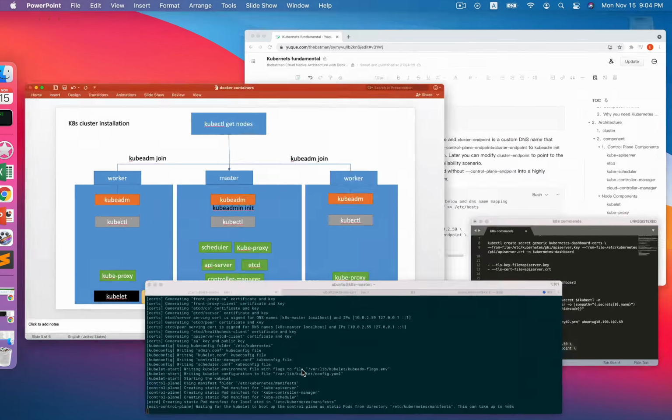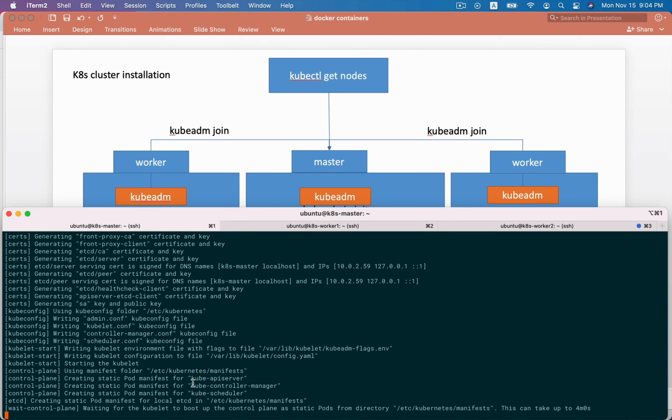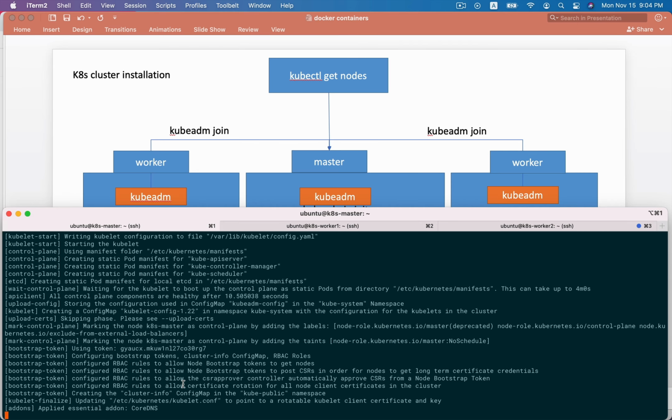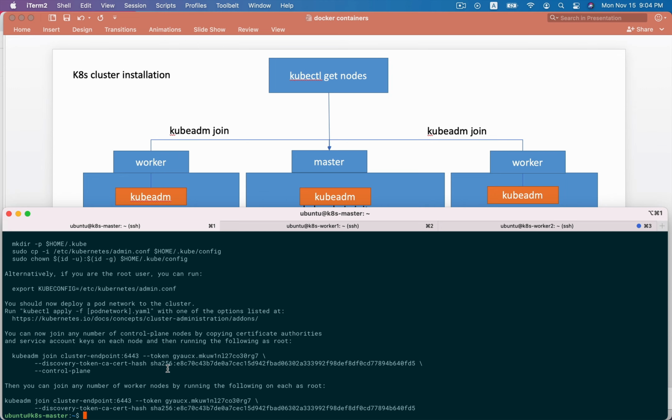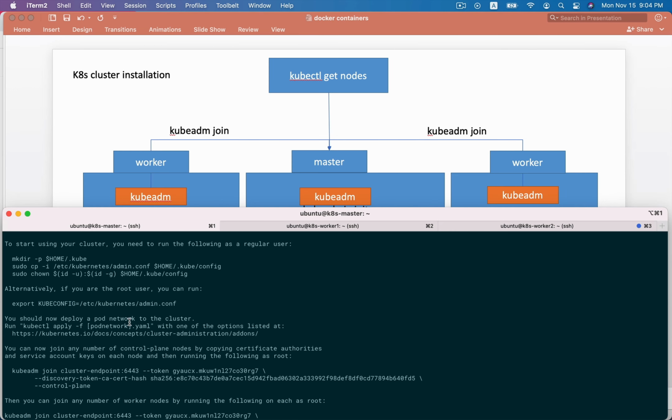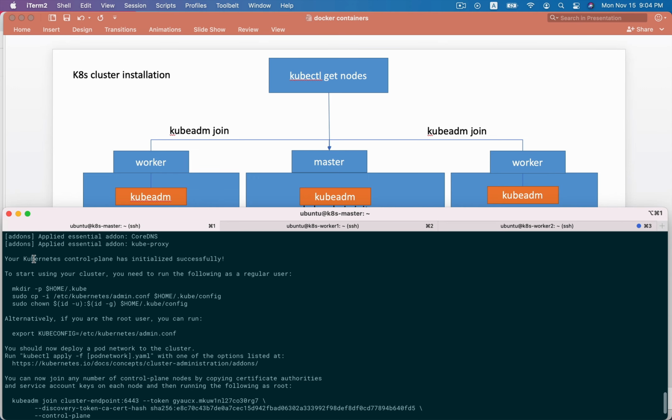And we can see here they create so many components. Yes, we can see here your Kubernetes control plane has initialized successfully.